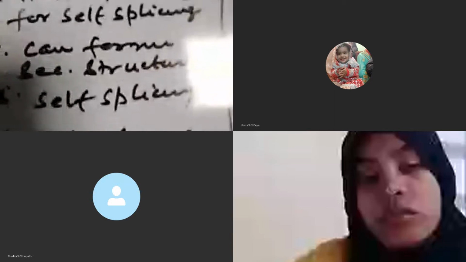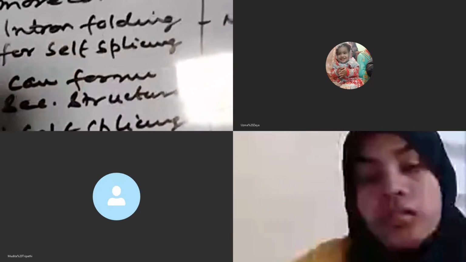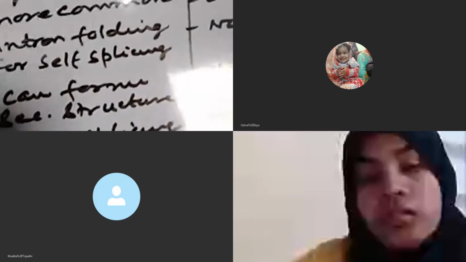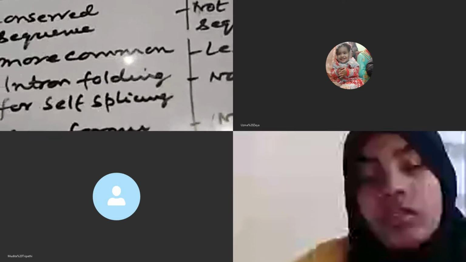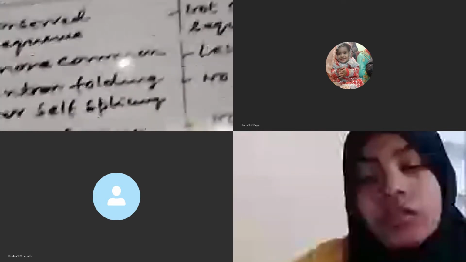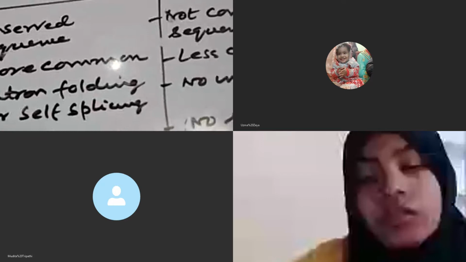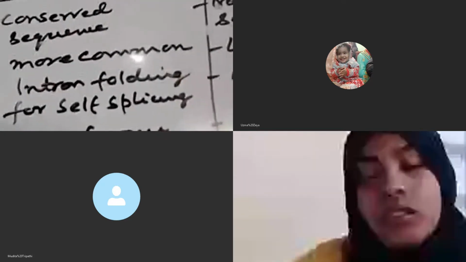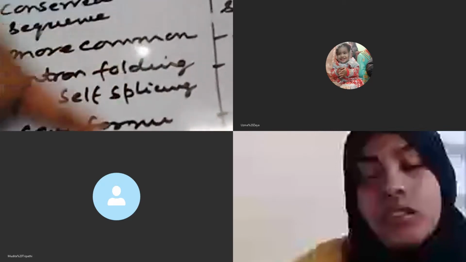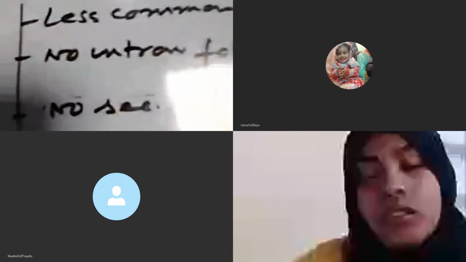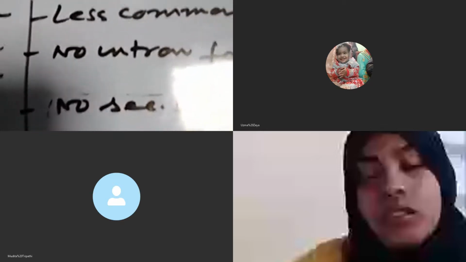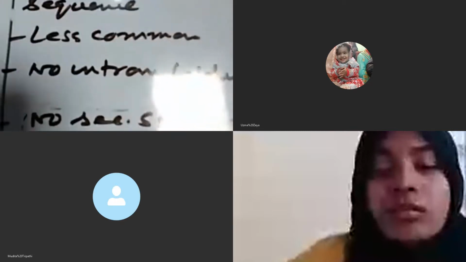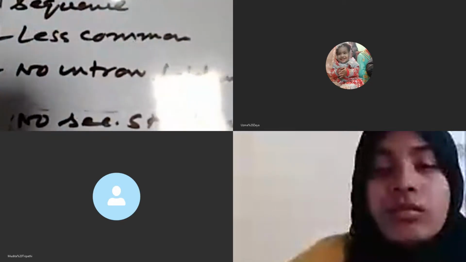Now let us see the sixth difference. In case of class 1 intron, splicing, the removal of intron and joining of exons, requires guanosine monophosphate for the splicing. That is, it will require GMP, guanosine monophosphate, GDP, guanosine diphosphate, or GTP, guanosine triphosphate, which plays a very important role in the splicing of this type of class 1 intron. But in this case, there is no dependence. The class 2 does not require any guanosine nucleotide for the removal of introns and joining of exons.